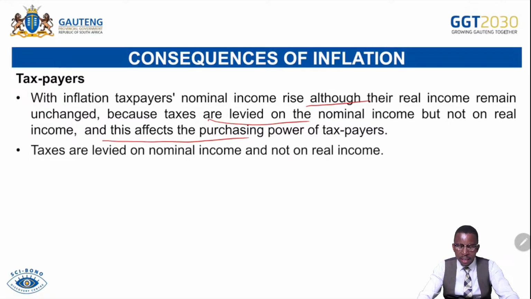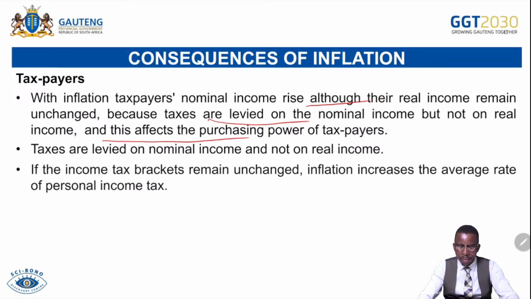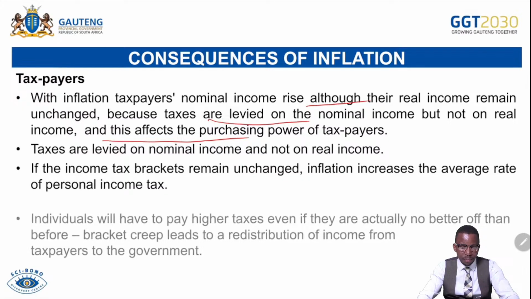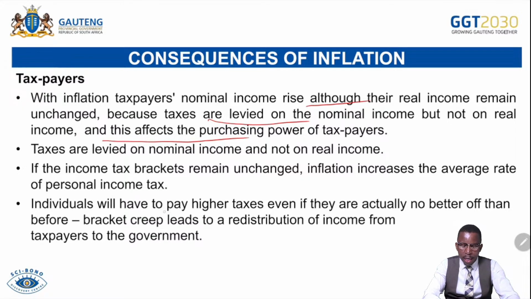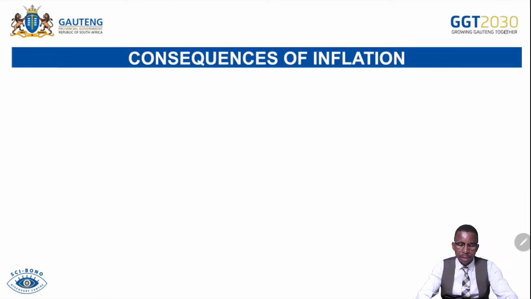Taxes are levied on nominal income and not on real income. Let's repeat. If the income tax bracket remains unchanged, inflation increases the average rate of personal income tax. Individuals will have to pay higher taxes even if they are actually not better off than before. Bracket creep leads to a redistribution of income from taxpayers to the government. If ever there is tax bracket creeping, people are moved from a lower tax bracket to the next higher tax bracket, which then takes money from households or workers to the government.